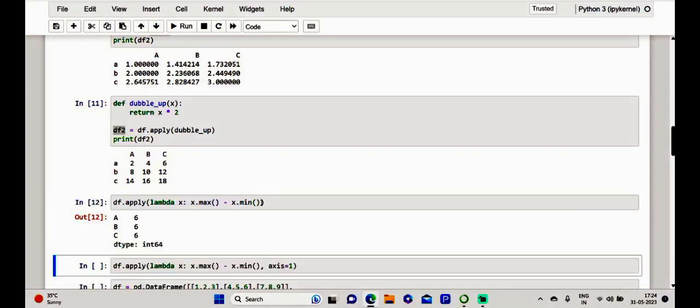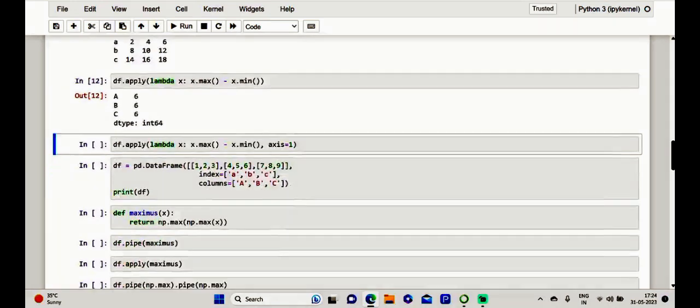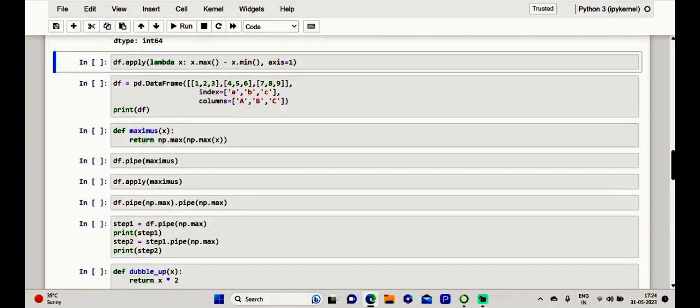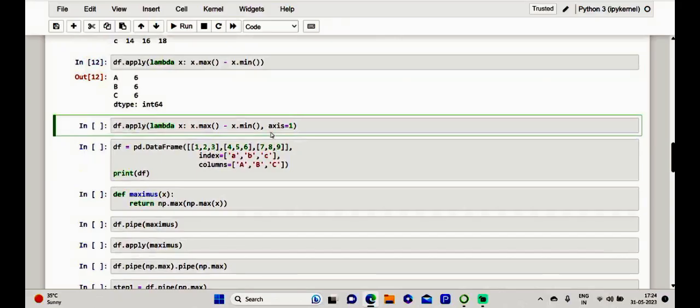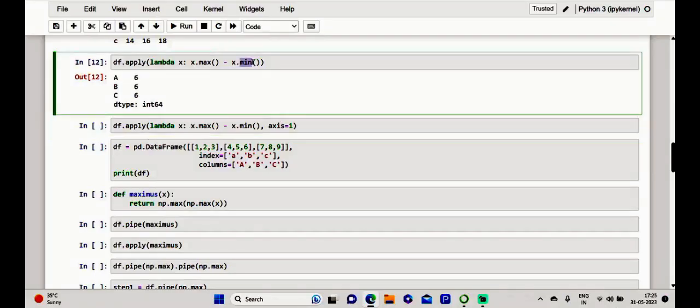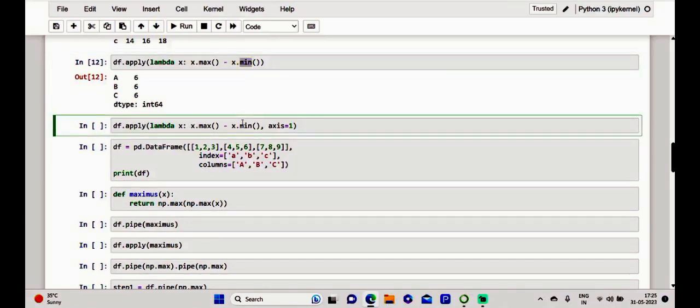And also in this case, the aggregation nature of this function is respected. Of course, the inline function is evaluated column by column, resulting in a series. This can also be done per line by explicitly setting the parameter axis to 1. So kindly take note of the previous one and this one. Here we included only one parameter, axis, so that it is column wise. By default it is axis equal to 0, and here we specify axis as 1.